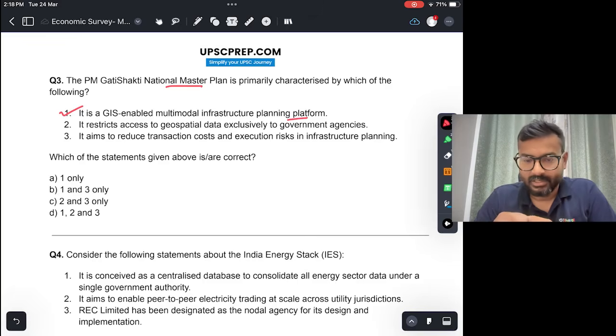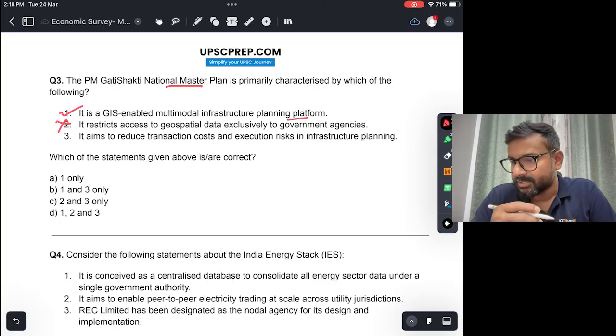data. Okay, so this is specifically for democratization of the data. So this platform encourages that. So this is not true. It aims to reduce transaction cost and execution risk in the infrastructure planning. Yes, of course, that is the function. That is the objective. The 1 and 3, B would be the answer.